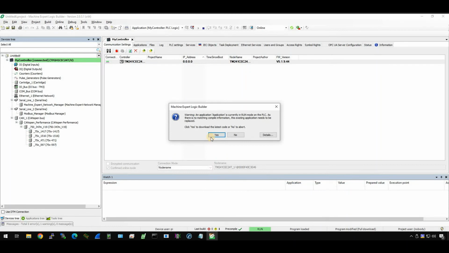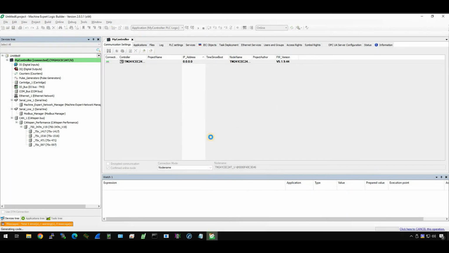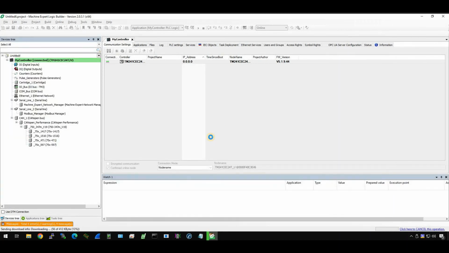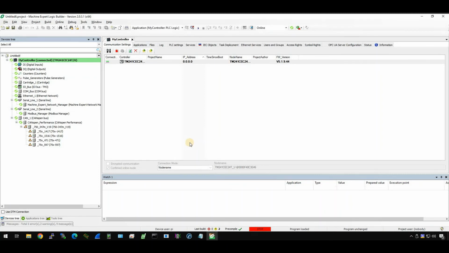Okay, just wait a second. Yes. It's still waiting. It's still downloading the program into the CPU. Because I'm using USB, it may be a little bit slow. Okay, it seems this download is finished.